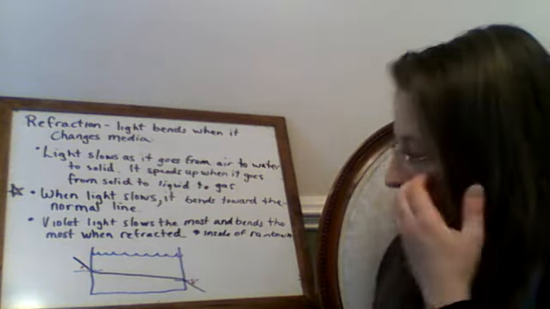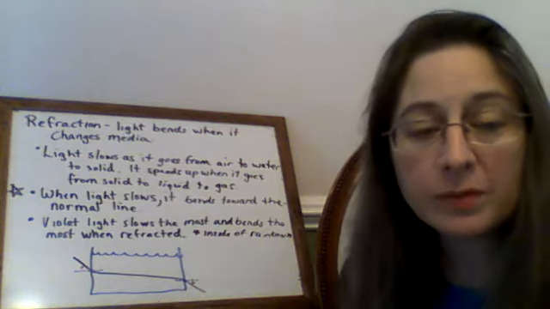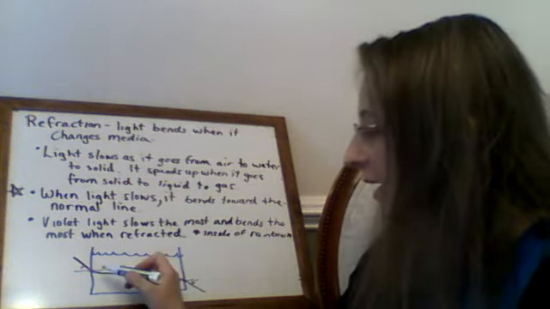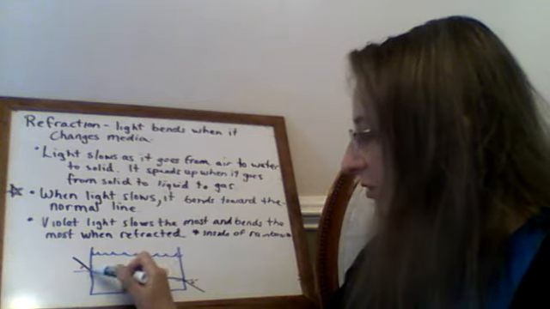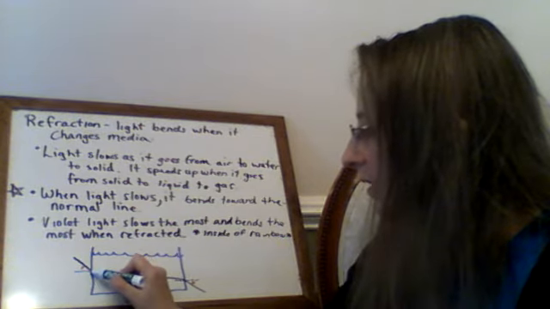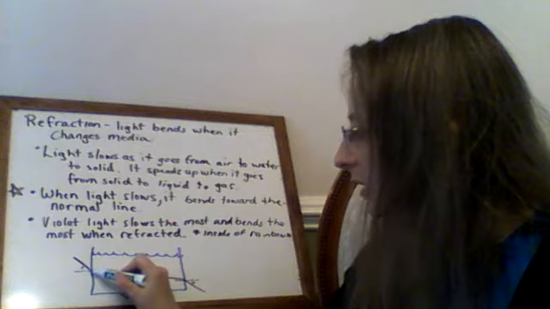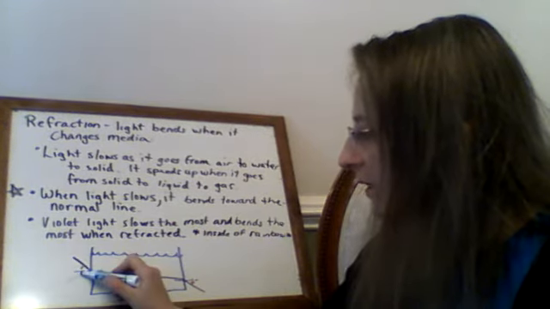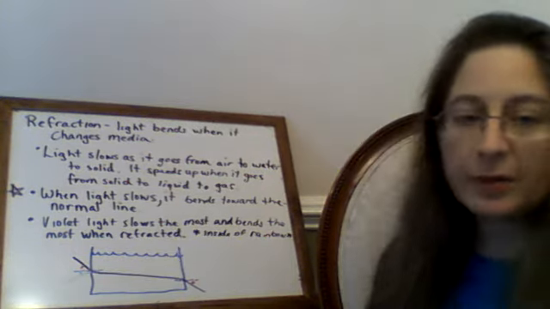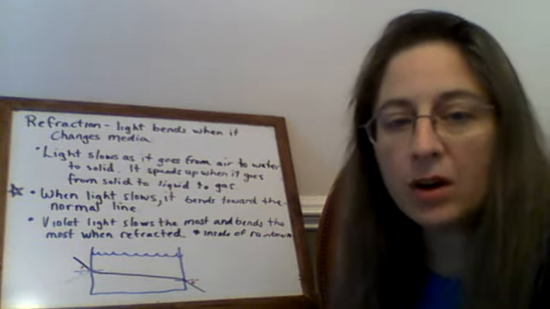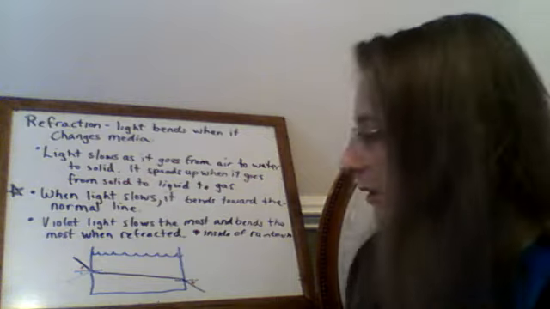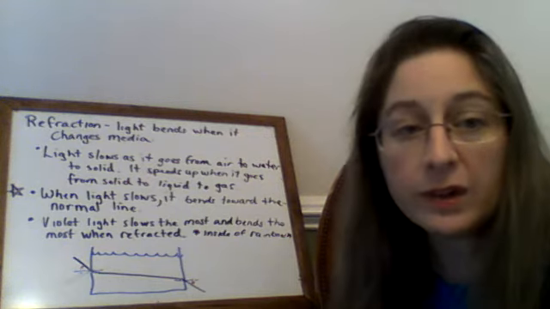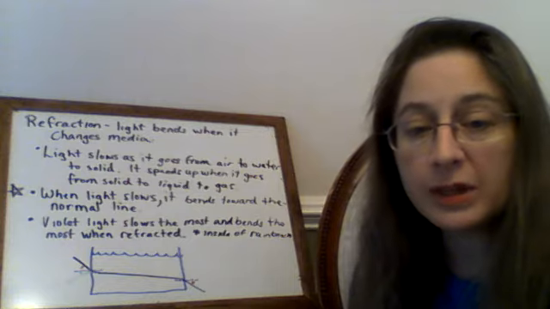And this doesn't tell the whole story, because some of the light, when it strikes the tank, would also be reflected. So the angle of incidence will equal the angle of reflection, like that. So this and this would be equal. Some of that light would get reflected, and not all of it would pass through into the water. But I just wanted you to see how the light bends when it does change medium.